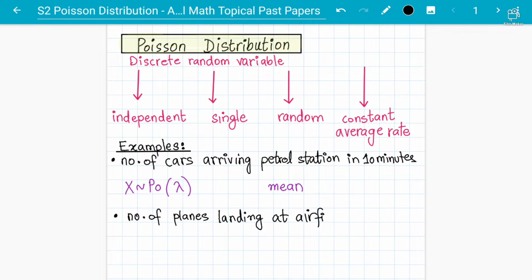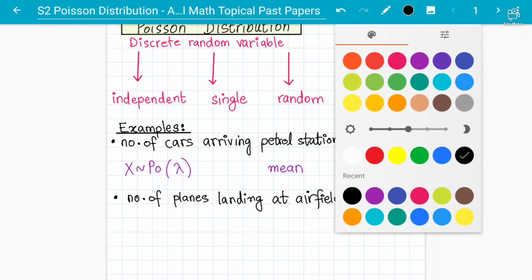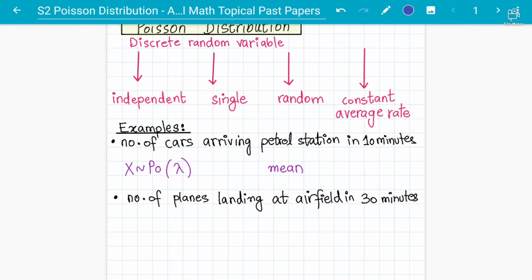Students need to understand that whenever you have to solve a Poisson distribution question, you will be given an interval of space or time, and we'll find out how many cars are coming, what is the probability of the occurrence of the event.